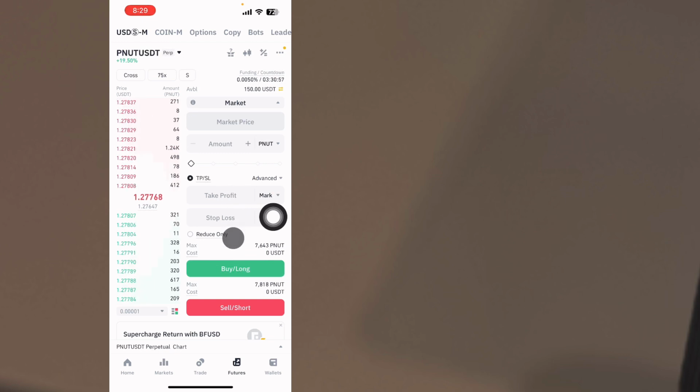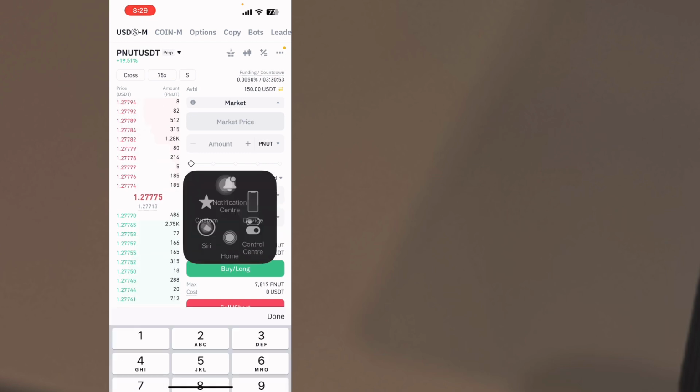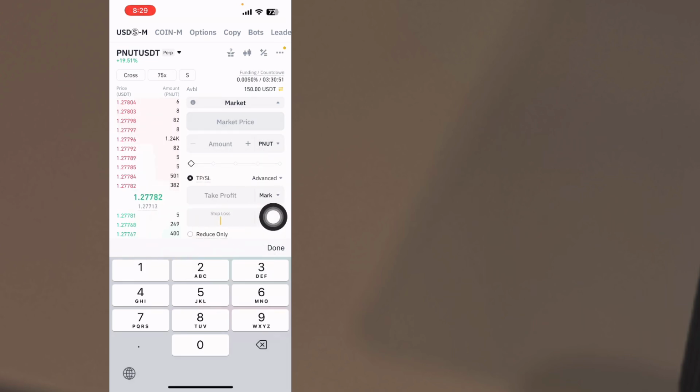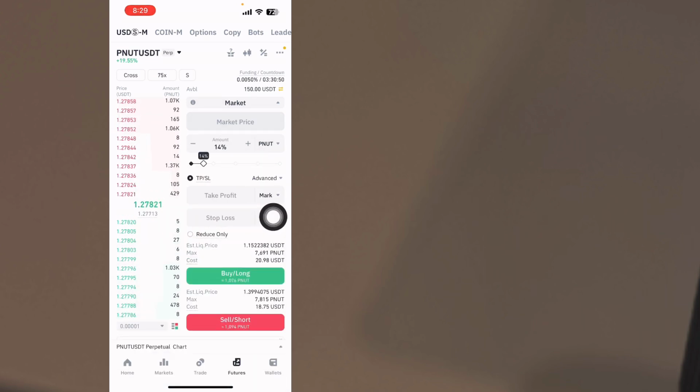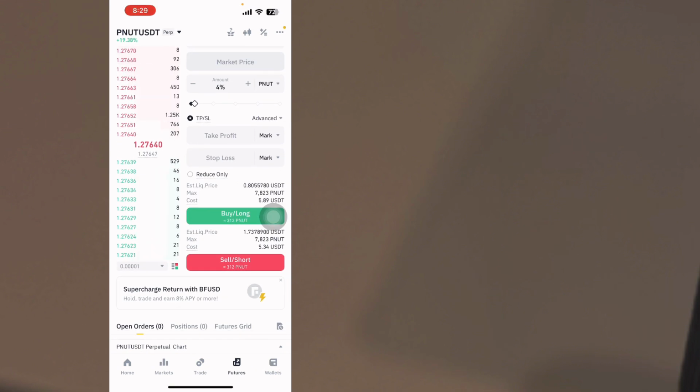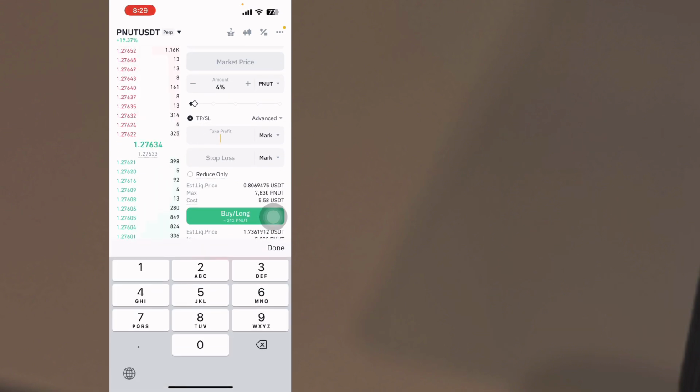To enter the trade, I need to make sure that the amount that I'm selecting and my stop loss and take profit are there. So what I'll do next is drag this to like 4%. Okay, if you are selling, don't use more than 10% of your capital on a single trade. If you are buying, you can use like that amount.